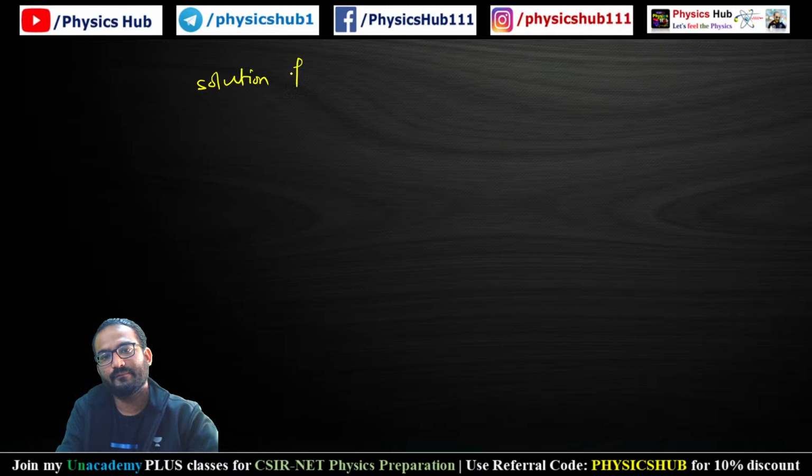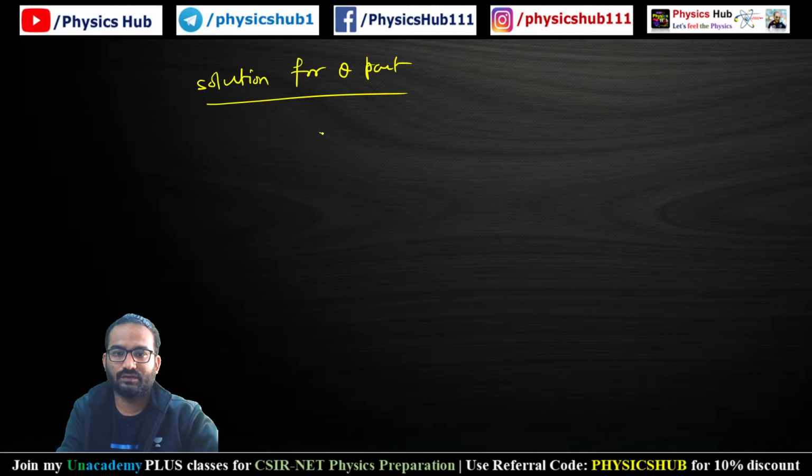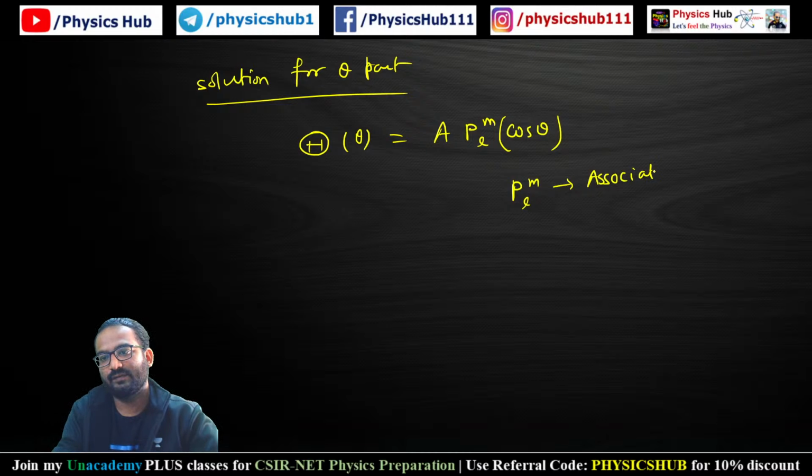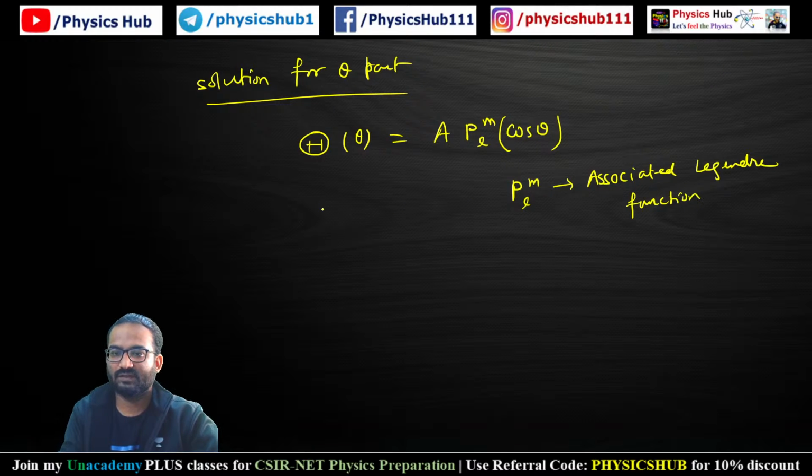Theta will be equal to A times P_l^m of cos theta. This P_l^m is the associated Legendre function. We have read it in the special functions portion. This is known as the associated Legendre function.